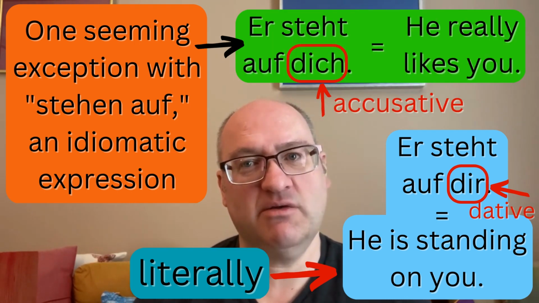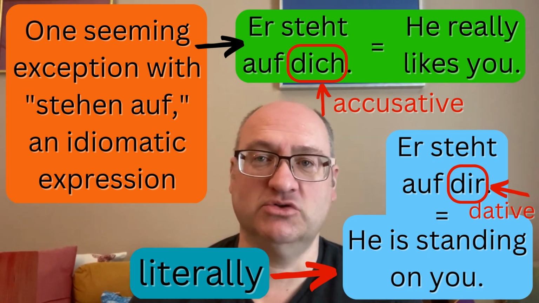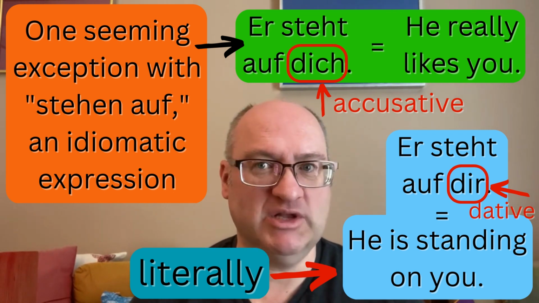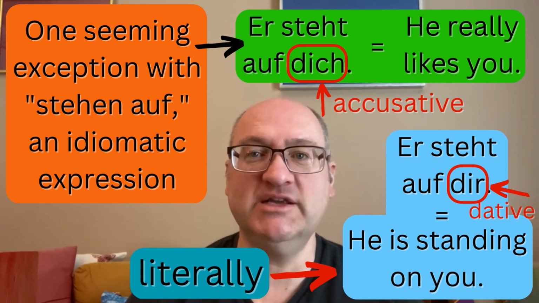However, if I use the idiomatic expression, which means to be really attracted or to have a crush on someone maybe, or to be really into something or into someone, then I would need to use the accusative case. So don't let that one confuse you.